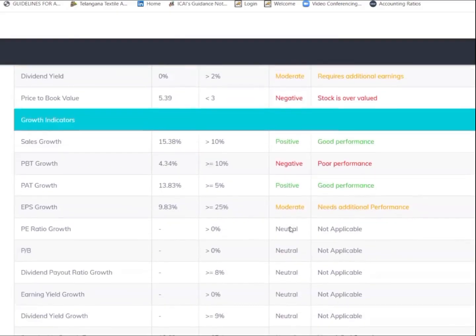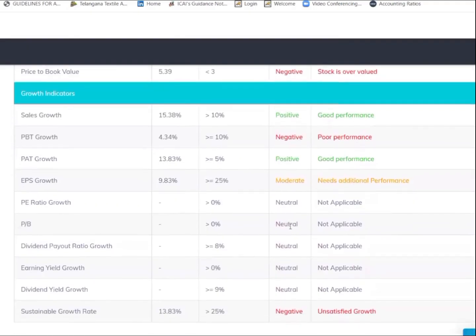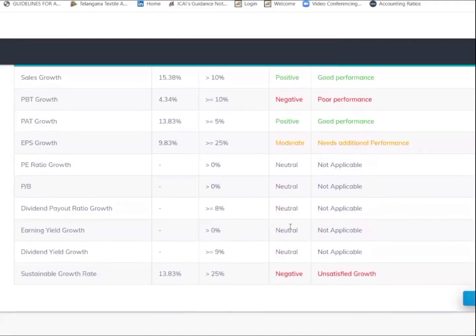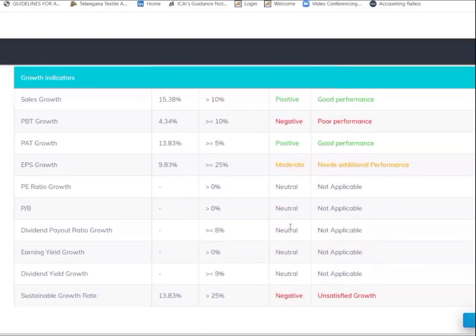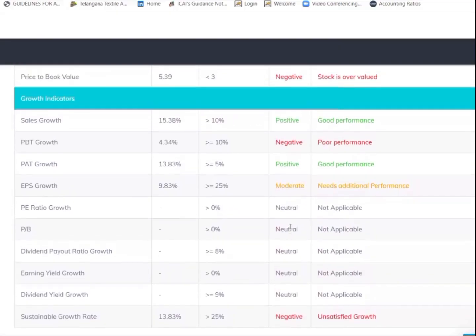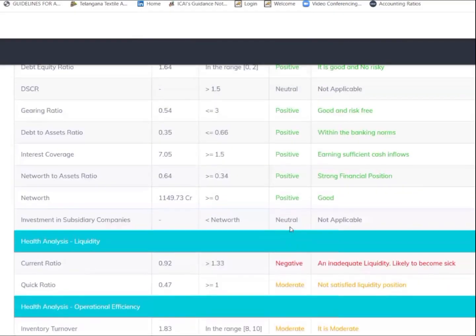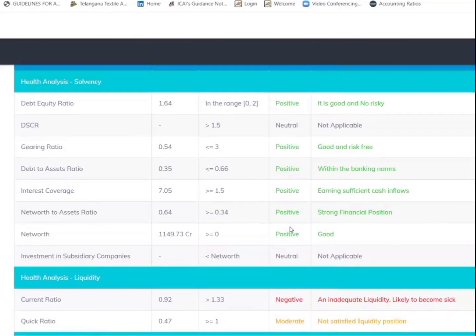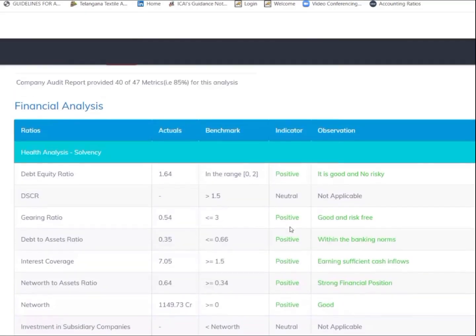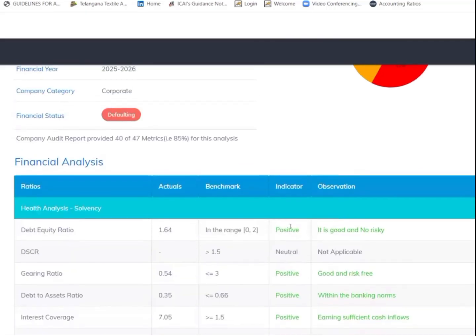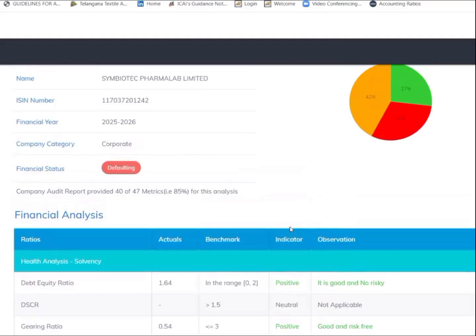Coming to growth indicators, only one is positive. Of the rest of the metrics, two are positive and two are negative. The rest are data not available. So this is the financial analysis and status of the company, and this company has been categorized as a defaulting company. Now let us go on to the IPO review.